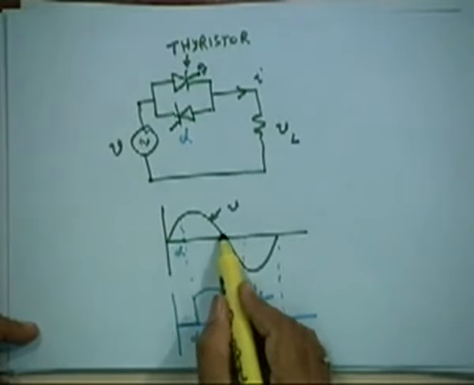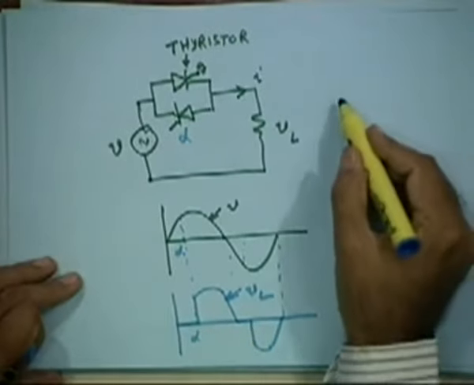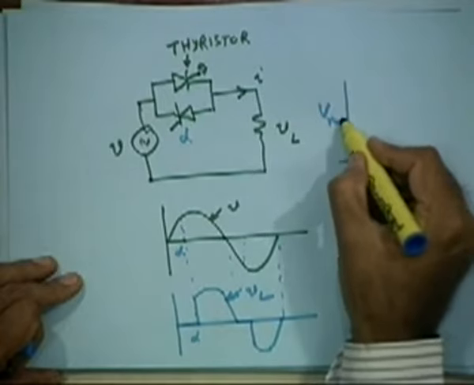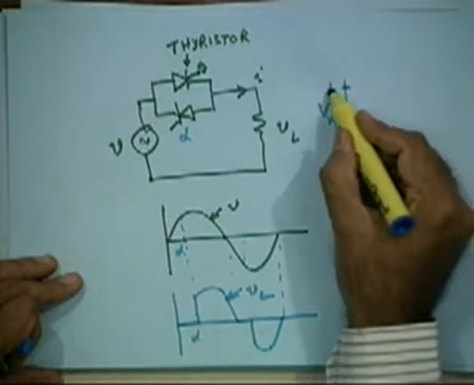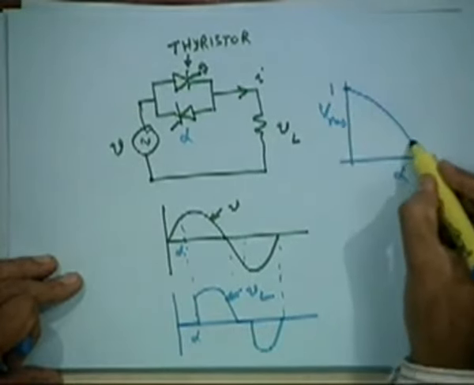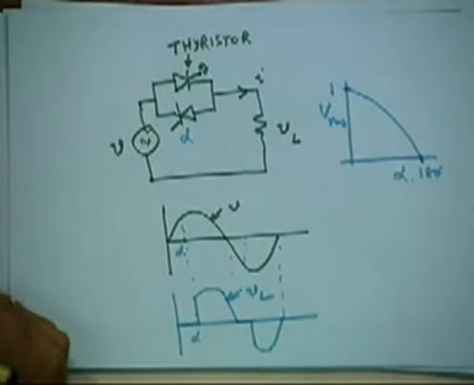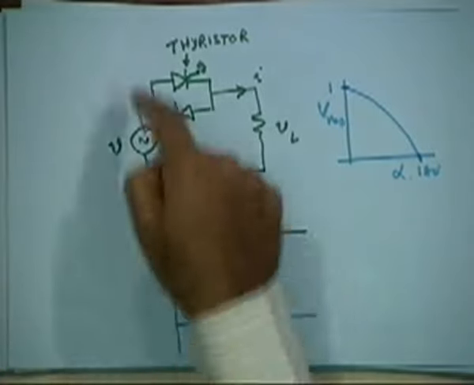But if alpha is 180 degrees, what will be the voltage? 0. So you can have the RMS value of voltage across this with alpha. When alpha is 0, the full RMS value is there, 100%. When alpha is 180, what will happen? So this is a simple principle by connecting two devices called thyristors back to back, and you can automatically control.